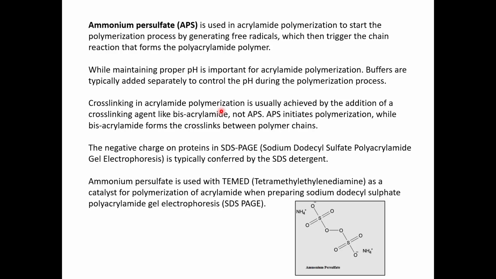Then cross-linking and acrylamide polymerization. Cross-linking is usually by addition of a cross-linking agent, which is nothing but bisacrylamide. So your bisacrylamide to acrylamide ratio is 1 to 30, that is, one part of bis in 29 parts of acrylamide. This is the one which helps in cross-linking and not APS. APS initiates the polymerization, but the cross-linking is because of bisacrylamide. So APS initiates the polymerization while the bisacrylamide forms the cross links between the polymer chains of acrylamide.